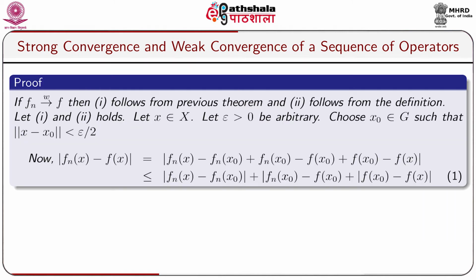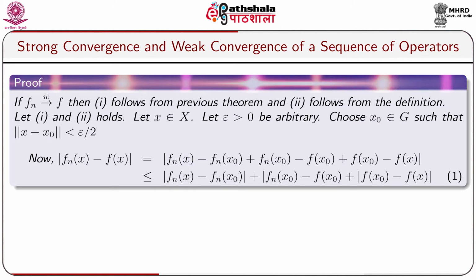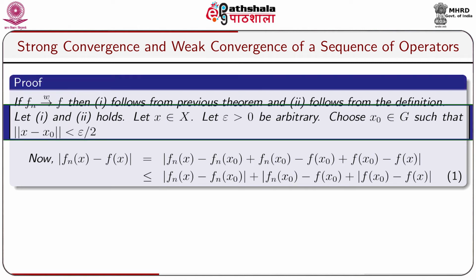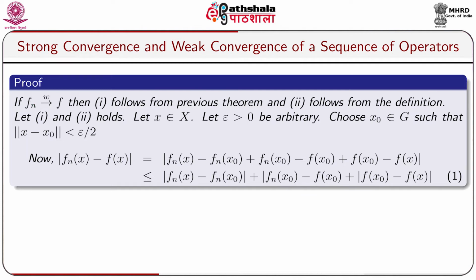Let us take a proof. If Fn converges to F weakly, then 1 follows from the previous theorem and 2 follows from the definitions. Let 1 and 2 hold. Let x belong to X, and let epsilon greater than 0 be arbitrary. Choose x0 belonging to G such that norm of x minus x0 is strictly less than epsilon by 2.